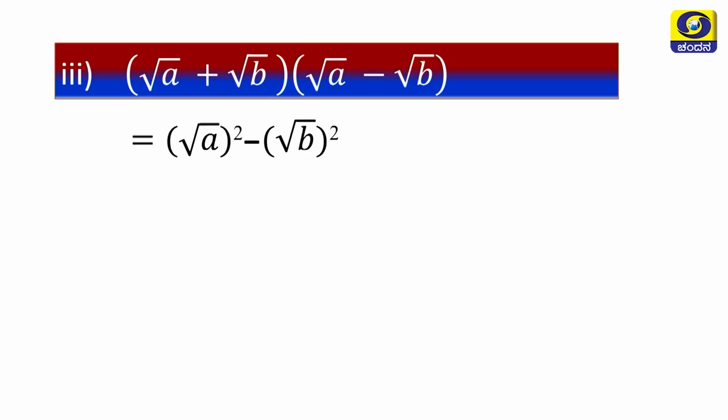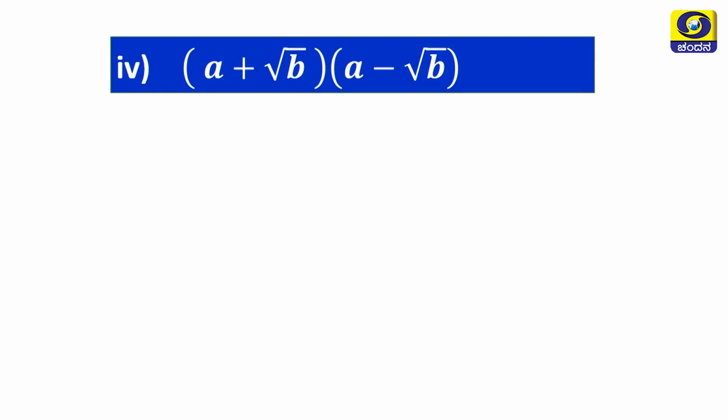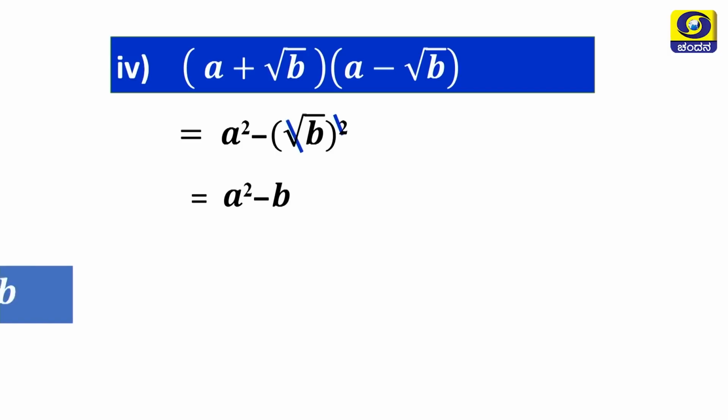So, we can write it as a square minus b square form, that is root a whole square minus root b whole square. Here square and square root cancel. So, what do we get? We get a minus b. So, root a plus root b into root a minus root b is equal to a minus b. Now, the fourth one, a plus root b into a minus root b, same as what we did in the previous. Square and square root cancel, the answer is a square minus b.